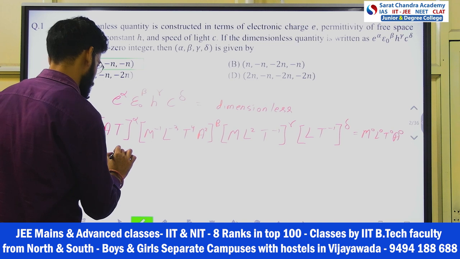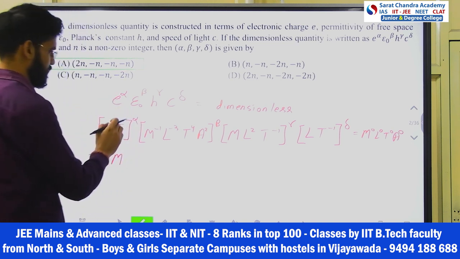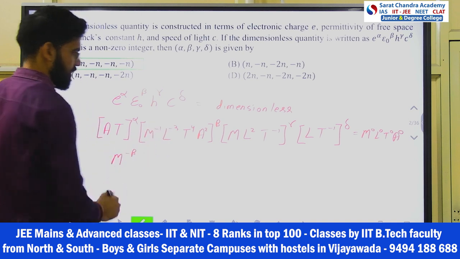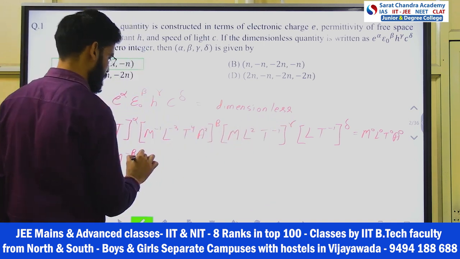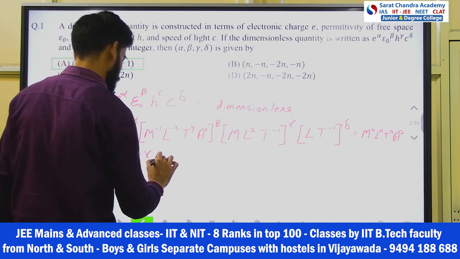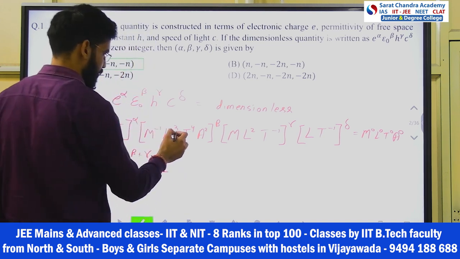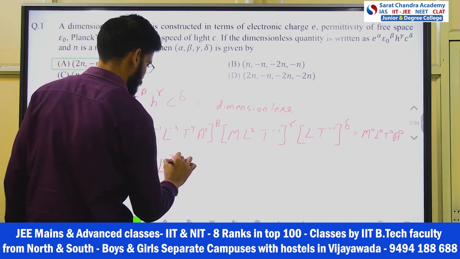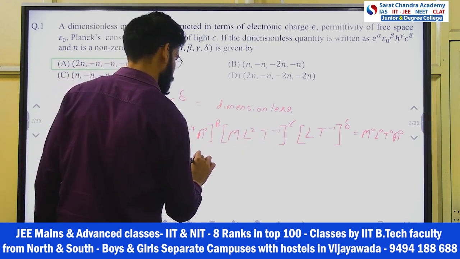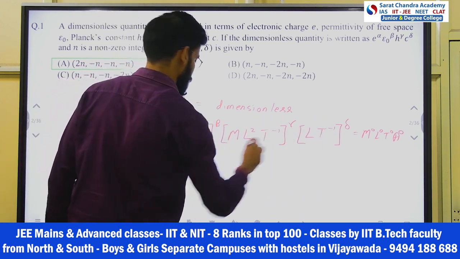First let's take mass. What is the power of mass? From e, nothing; from epsilon naught, minus beta; from h, plus gamma; from c, nothing. Then length: from epsilon naught, minus 3 beta; from h, plus 2 gamma; and from c, plus delta.